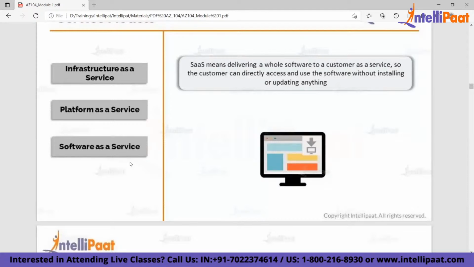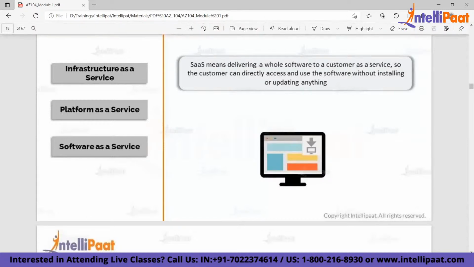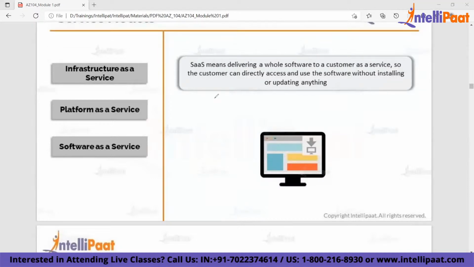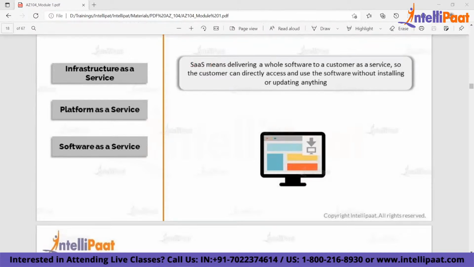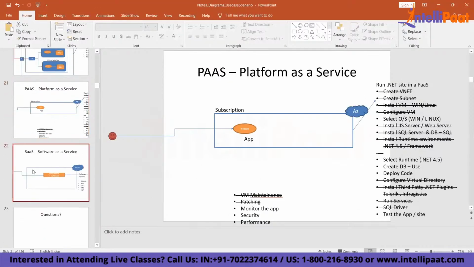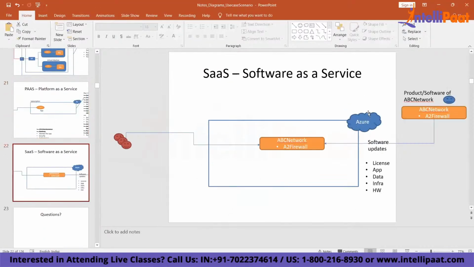Now, what are the most common SaaS services that you see? Have you heard about Google Drive, OneDrive? You are using Google Drive, you are using OneDrive, you are using Office 365, SharePoint Online. These are all examples of SaaS. In software as a service, you deliver an end software or a product. The software can be directly used by the users without the need of installing them. And who takes care of the entire software? Azure.